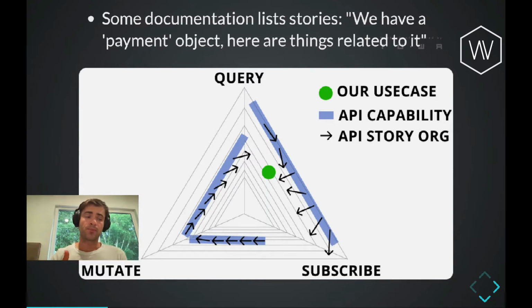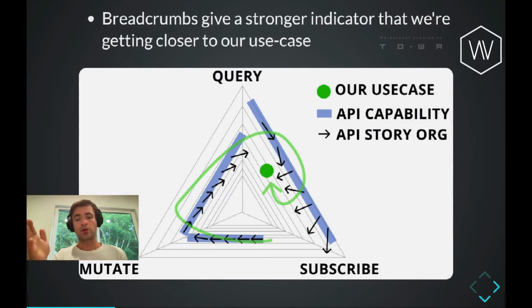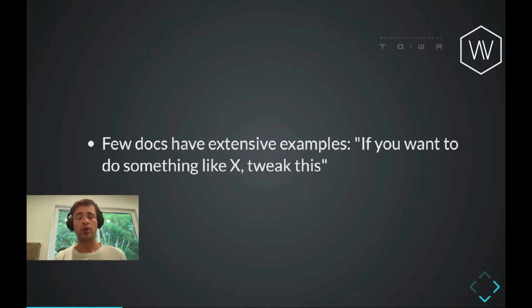They will have maybe objects and say, hey, we have a payment object, and here are all the things you can do that are related to payment objects. And this is nicer because it gives you a sort of gradient vector where you can work your way through the documentation and tell, am I getting closer to my use case or am I getting further away? And use that to course correct and kind of hone in more quickly on how to achieve your use case.